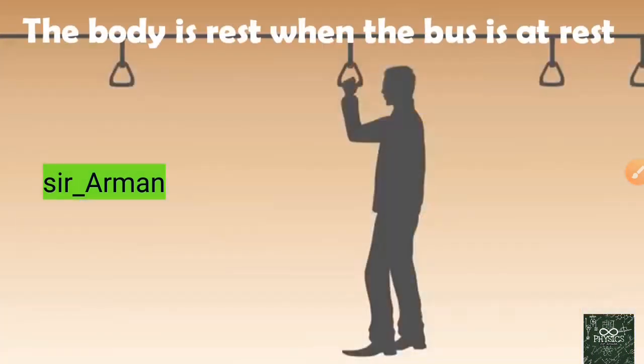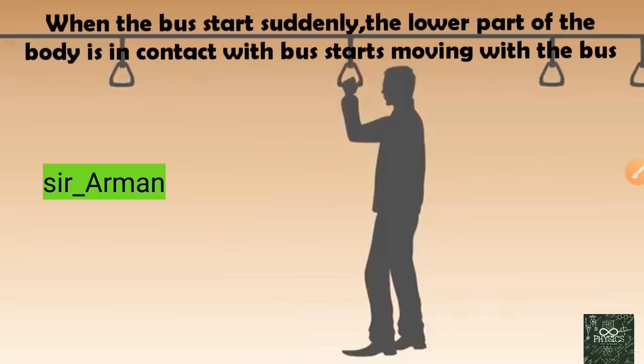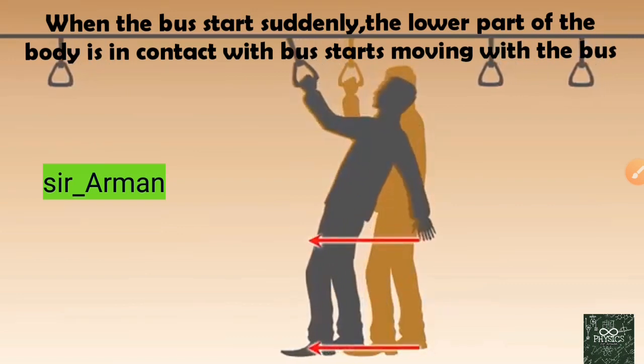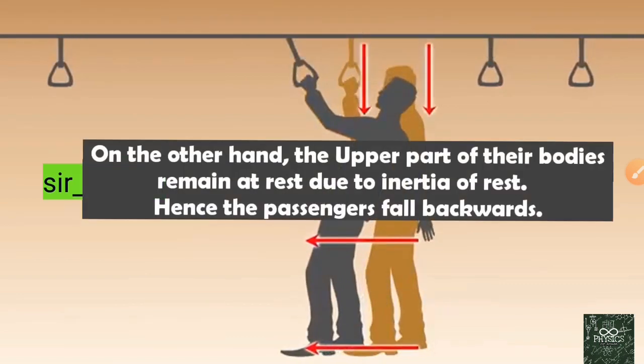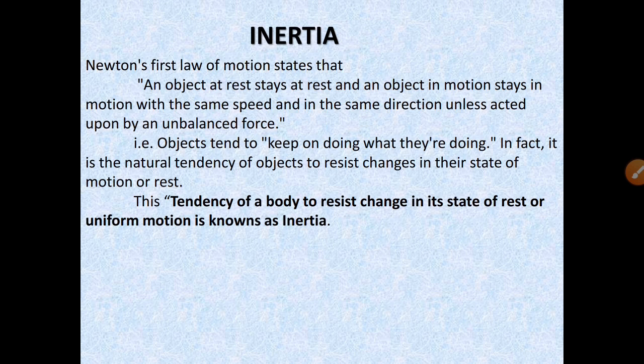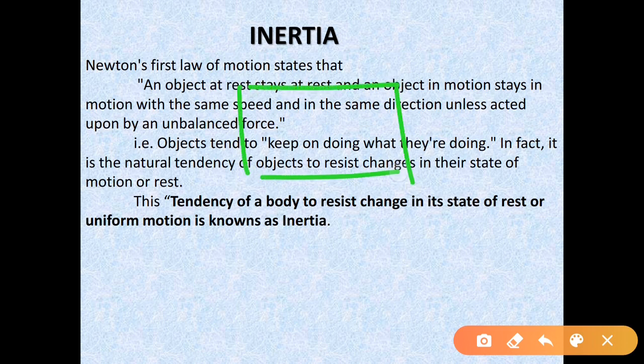That is, the body is at rest, and the bus is also at rest. Now when the bus suddenly starts, the lower part of the body, which is in contact with the bus, starts moving with the bus, but the upper part of the body remains at rest due to the inertia of rest. Hence the passenger falls backward. So we can say that the body is trying to maintain its state of rest. The body and the bus were initially at rest, so what is happening when the bus starts moving in the forward direction? The body is trying to maintain its state of rest.